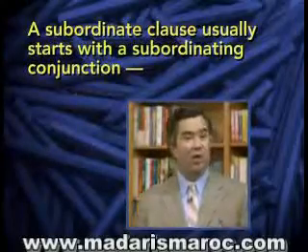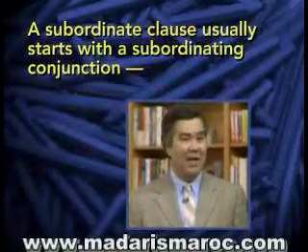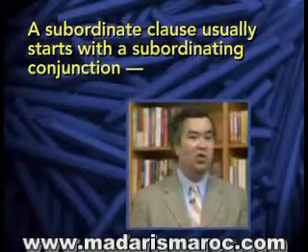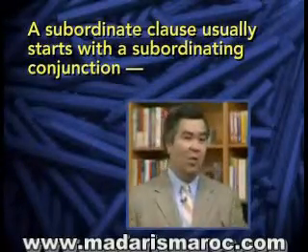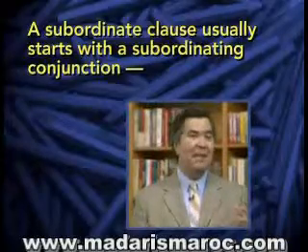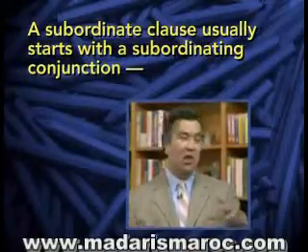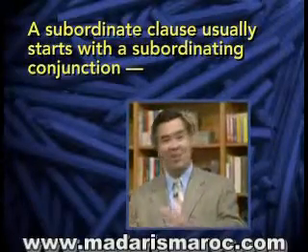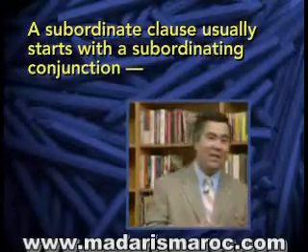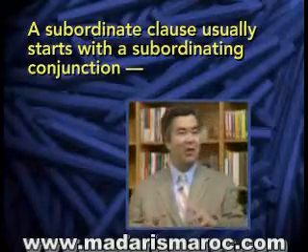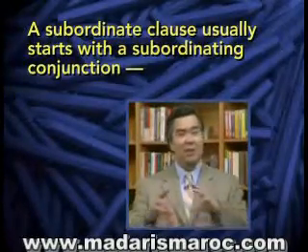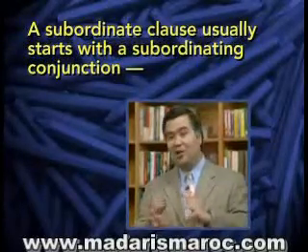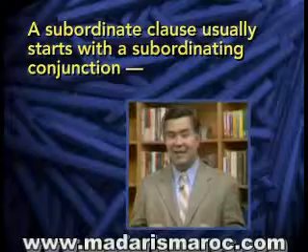particular types of words which are known as subordinating conjunctions. A conjunction is a word that connects two groups of words, and the word subordinating means making something less important. So a subordinating conjunction is a word that connects the subordinate clause to the rest of the sentence and makes the subordinate clause less important. Because the subordinating conjunction is present, the subordinate clause can't stand alone as a sentence.